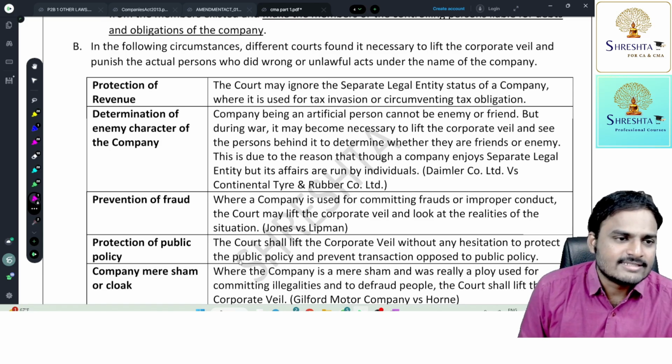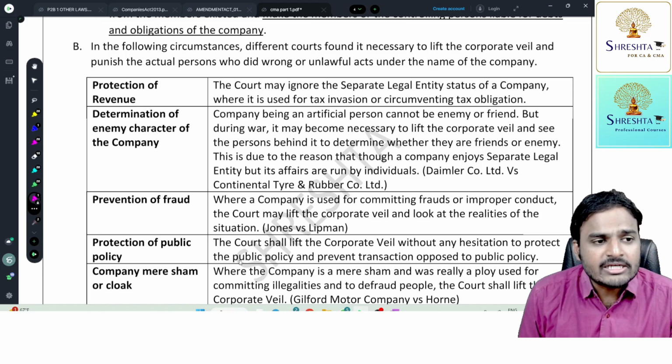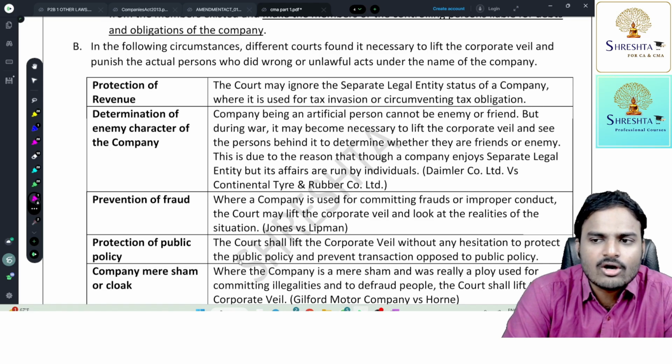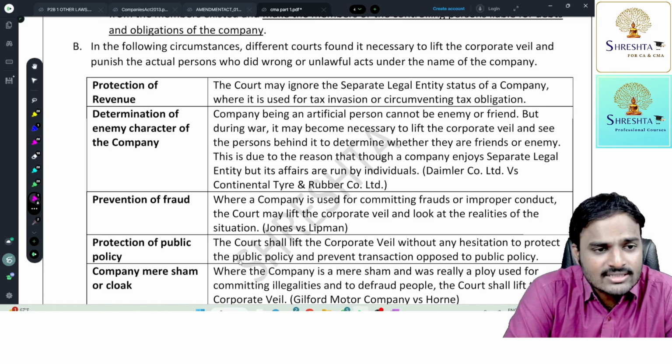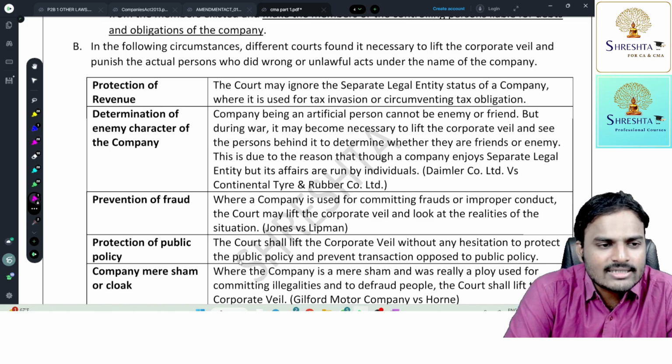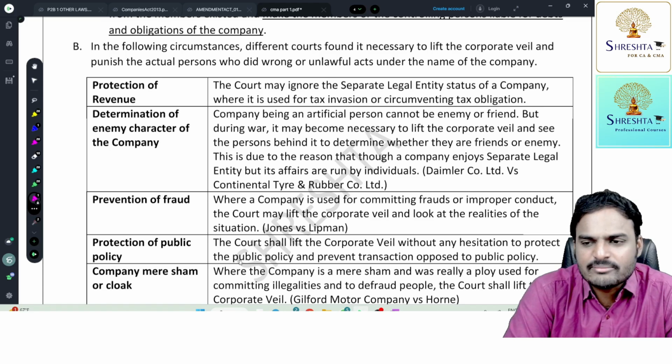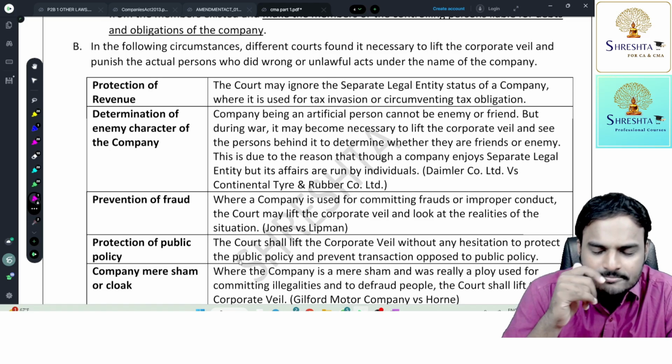First one. Second one, determination of enemy character of the company. A company, being an artificial person, cannot be an enemy or a friend. But during war, it may become necessary to lift the corporate veil and see the persons behind it to determine whether they are friends or enemies. This is due to the reason that though a company enjoys separate legal entity, its affairs are run by individuals. The case study is Daimler Company Limited versus Continental Tyre and Rubber Company Limited. So D Limited versus C Limited, for the time being.